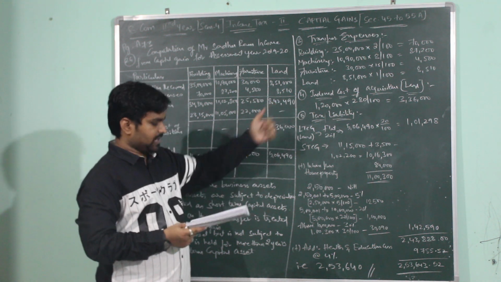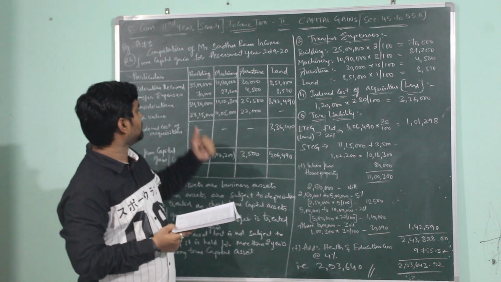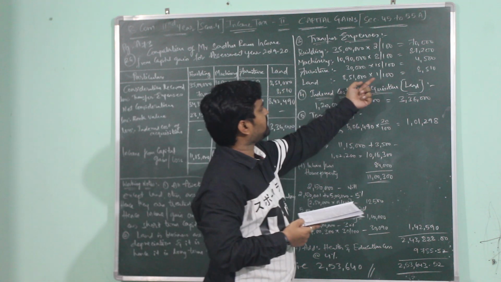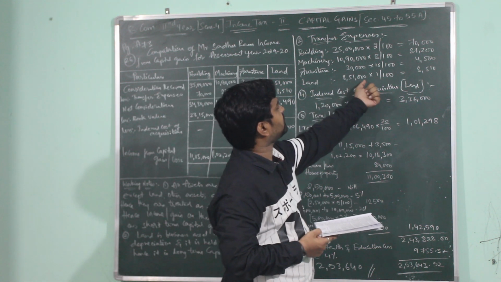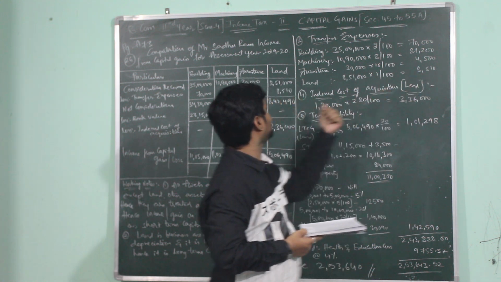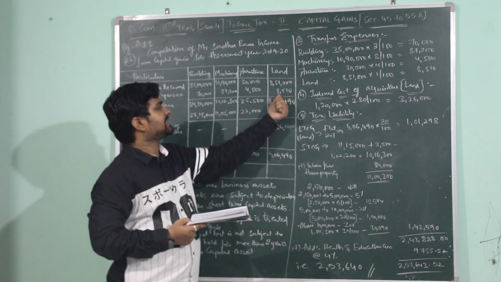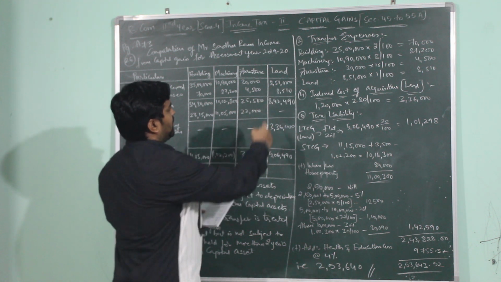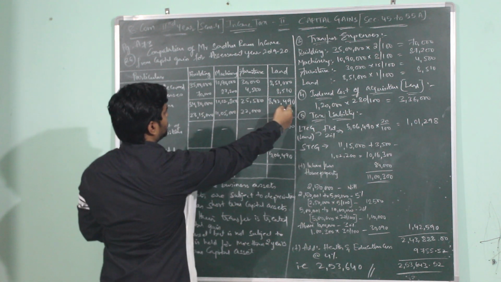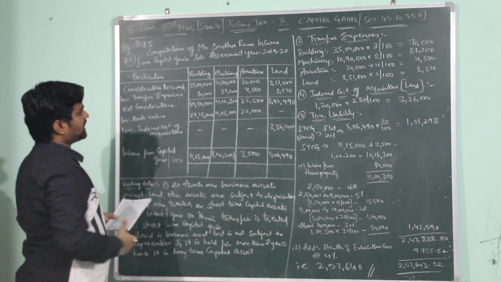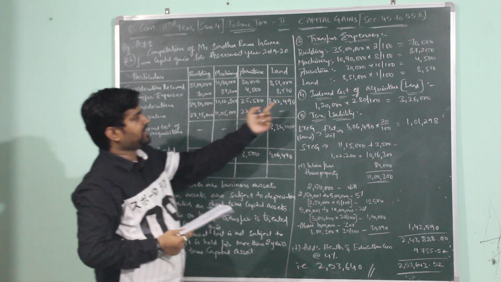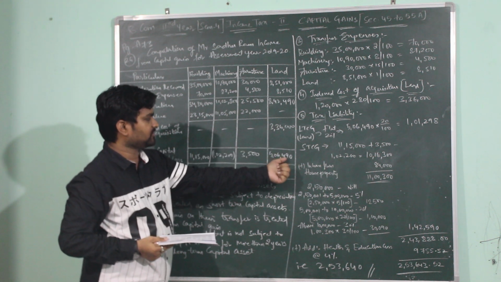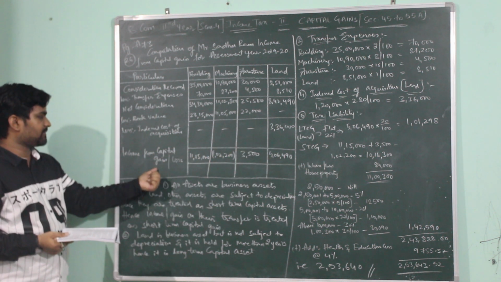and this is indexed cost of acquisition for land, which we will be subtracting from net consideration of land. Here the land is sold for 8,51,000. The consideration received for land will be 8,51,000 and the selling expenses are 1% on land, which will be calculated on 8,51,000 into 1 by 100, which is 8,510. This 8,510 transfer expenses will be subtracted from consideration received 8,51,000 and the answer will be 8,42,490, which is net consideration, and from this net consideration we will be subtracting indexed cost of acquisition 3,36,000 and the answer is 5,06,490, which is again income from capital gain.